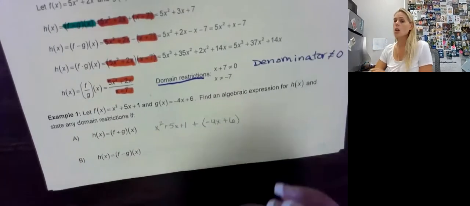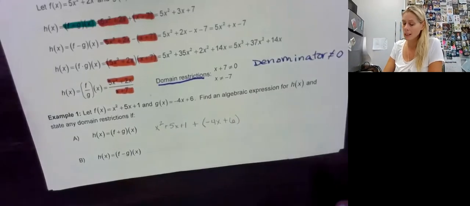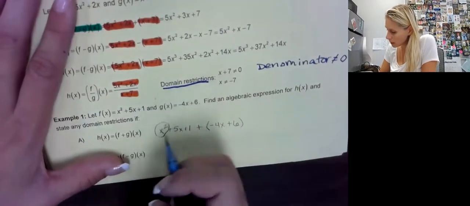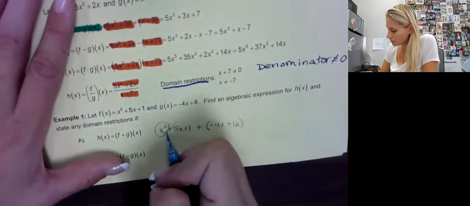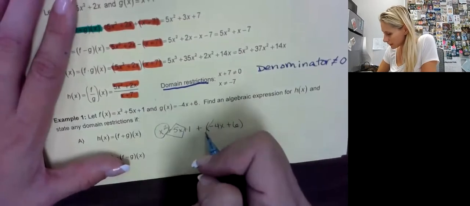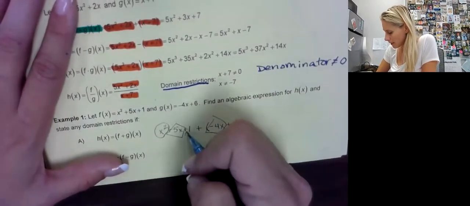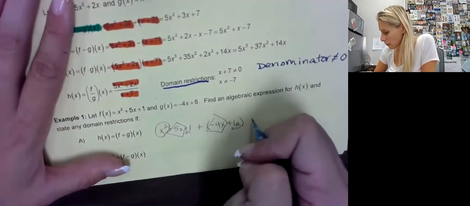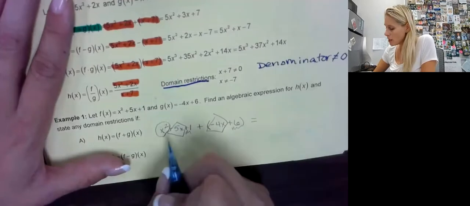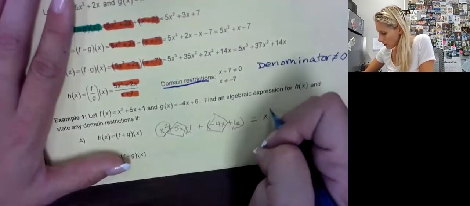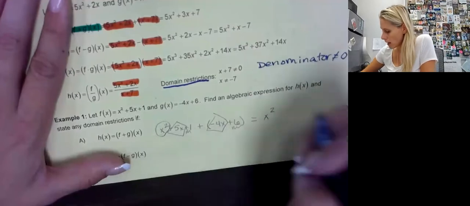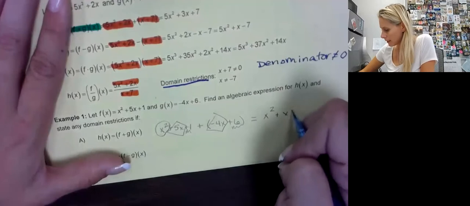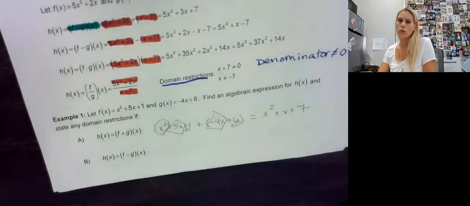We know with addition, all we have to do is go straight to combining like terms. So I like my strategy of doing shapes. There's no other x squareds. There's an x, there's an x, and then there is our constant. I might go a little fast on some of these operations because we've practiced them already. So x squared, let's see, 5x and negative 4x is a positive x. And then 1 and 6 is 7. And we just added the two functions together.